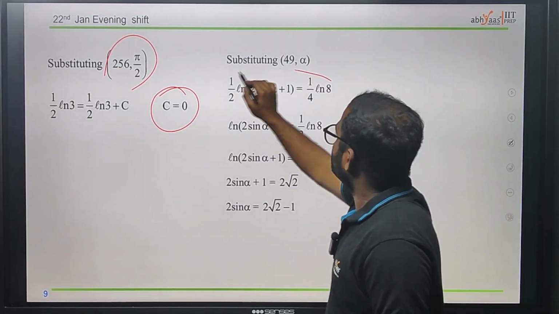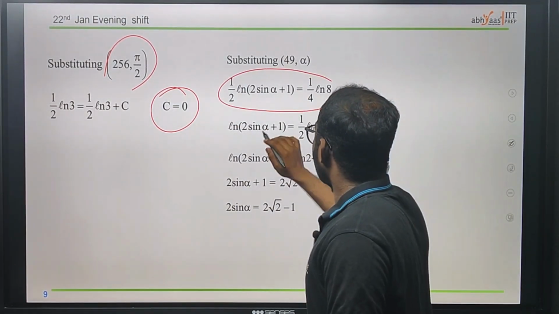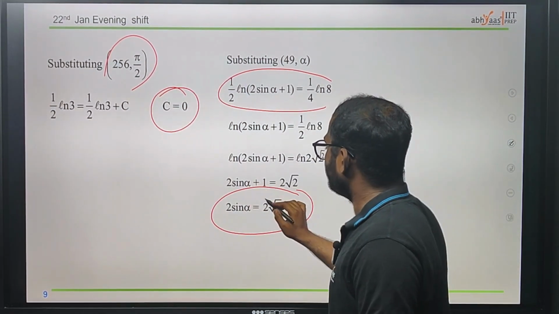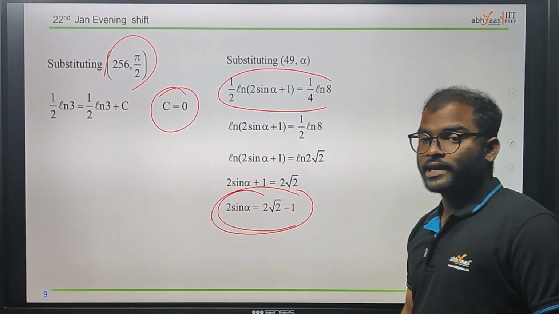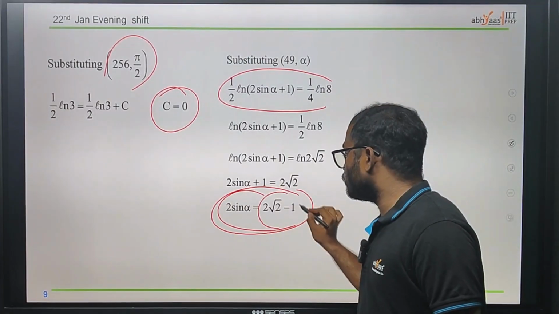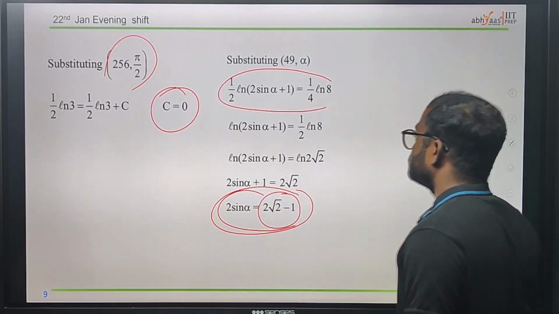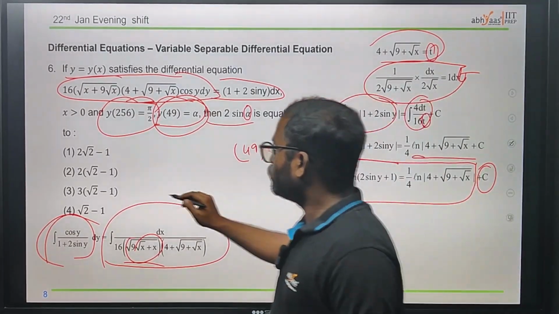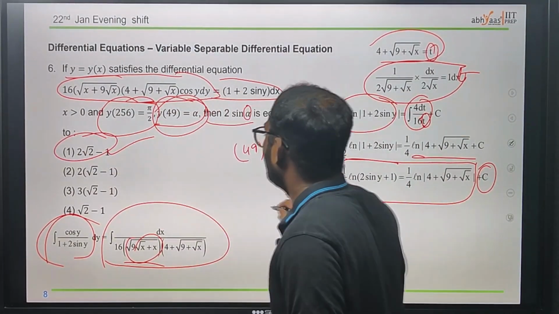After some simplifications, 2 sin alpha equals 2 root 2 minus 1. That is the answer of this question, 2 root 2 minus 1. I hope you understood.